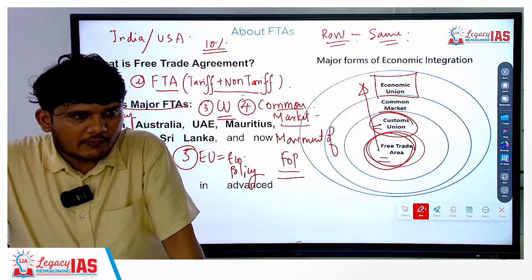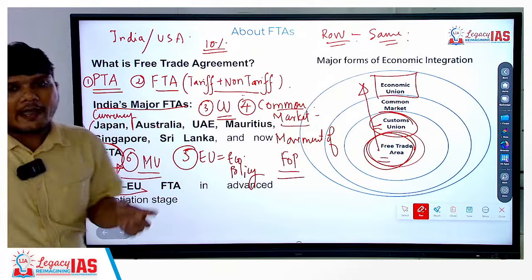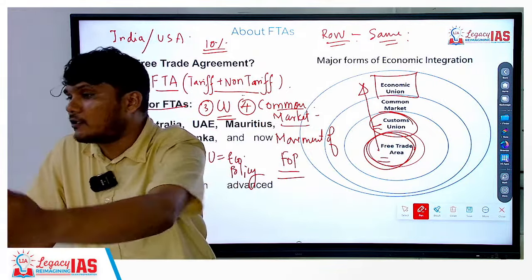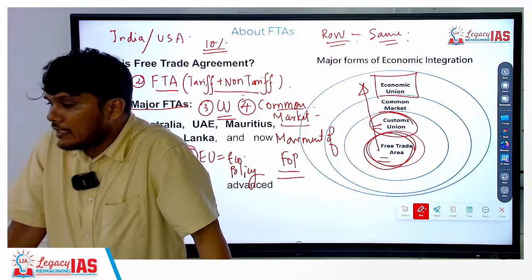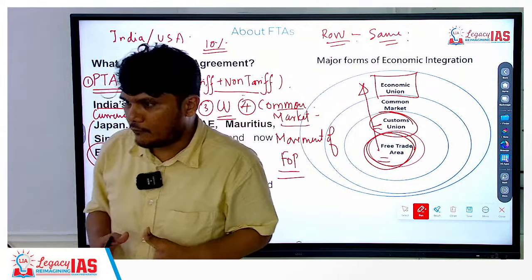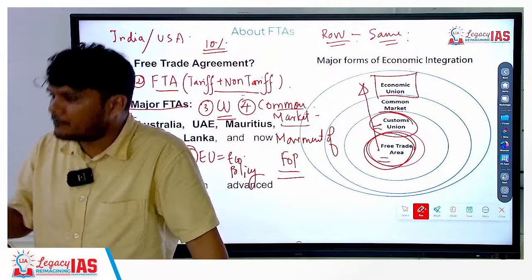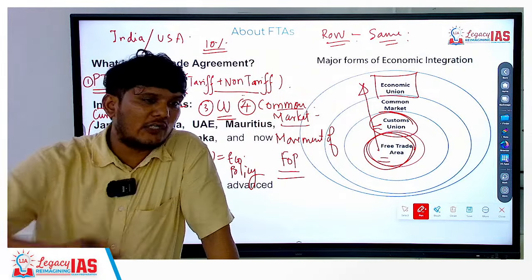Okay? Is that clear? Now, if we are going to have this free trade agreement with the European Union, why would you still want to have bilateral trade with certain countries in the European Union? That is because this takes time, this keeps on taking time. Why? Because when more countries are involved, if you have any regional agreement, RCEP, etc., you have to take all the countries on the same page.